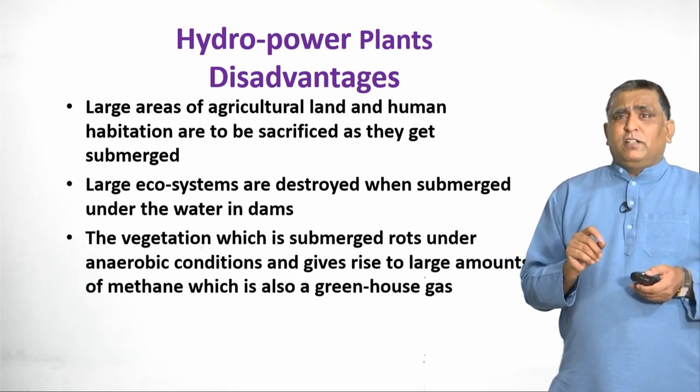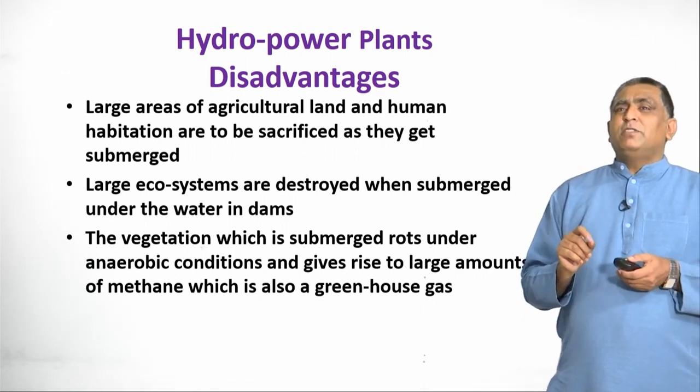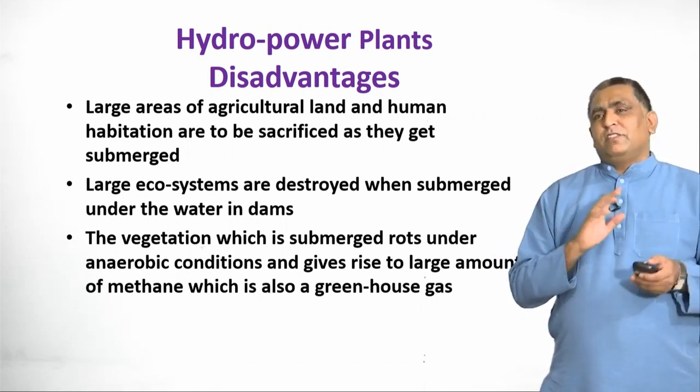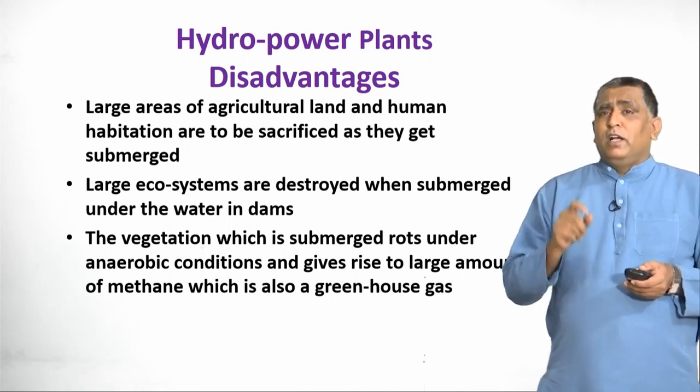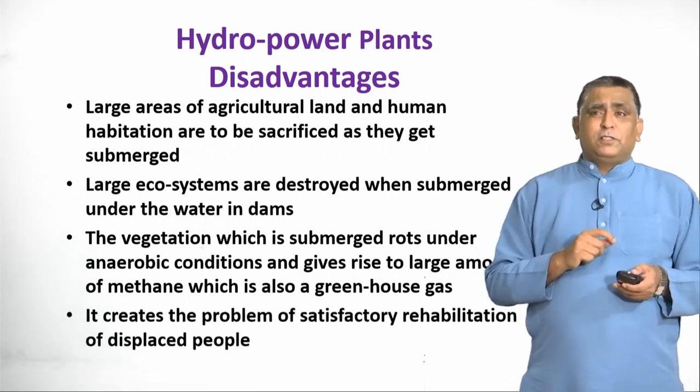The vegetation which is submerged rots under anaerobic conditions and gives rise to a large amount of methane, which is a greenhouse gas. This is also one of the very important reasons, and you have to look into it. These are certain disadvantages of hydroelectric power plants.